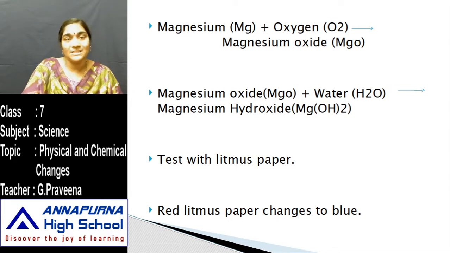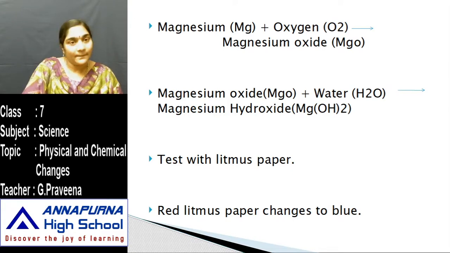When two substances are mixed together, it leads to the production of a new substance. Now when this magnesium hydroxide is tested with litmus paper, you can see that the red litmus paper changes to blue, indicating that there is a change. The red litmus changing to blue means the substance we have tested is a base. So there is a new substance that is formed.